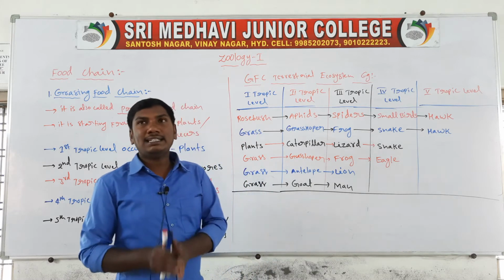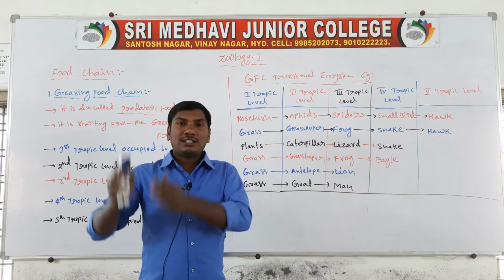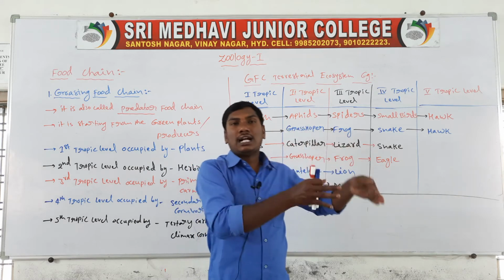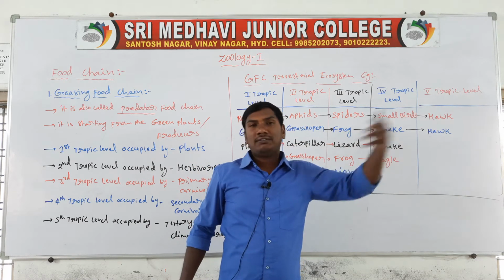Food chain means the energy transfer from the first trophic level to the second trophic level, the second to the third, the third to the fourth, and the fourth to the fifth trophic level.